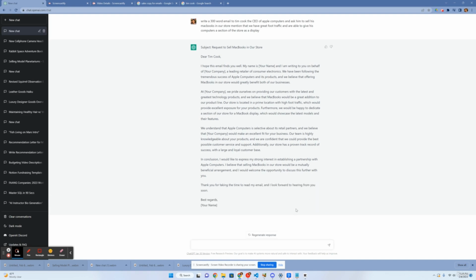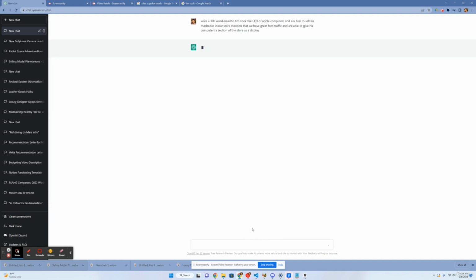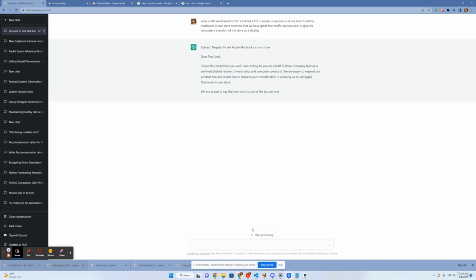If we don't like this, we can regenerate it and write another one. So you can keep regenerating these until you find one that you like. And this will save you time in your prospecting process because you can generate a unique email very quickly for every prospect with the backgrounds that you specify. These emails are then personalized for the recipient.